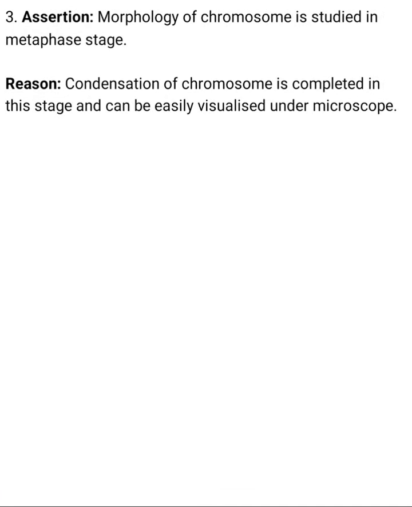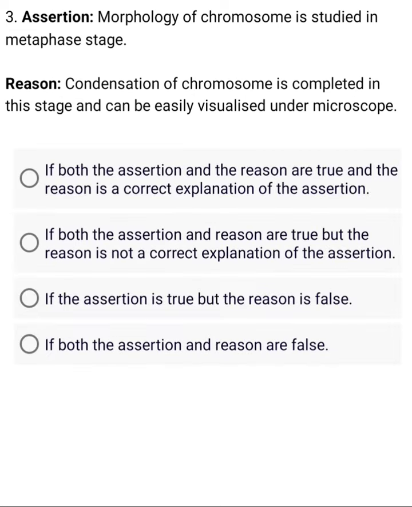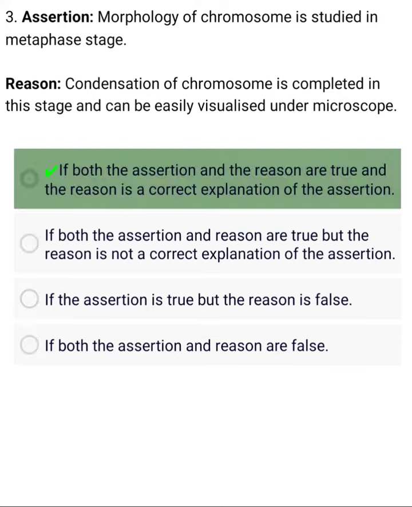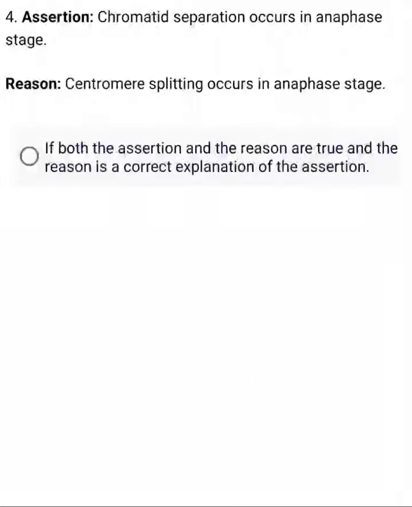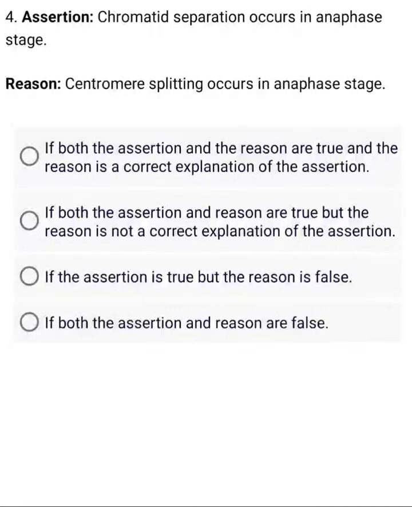Right. Assertion: Morphology of chromosome is studied in metaphase stage. Reason: Condensation of chromosome is completed in this stage and can be easily visualized under microscope. Right. Assertion: Chromatid separation occurs in anaphase stage. Reason: Centromere splitting occurs in anaphase stage.